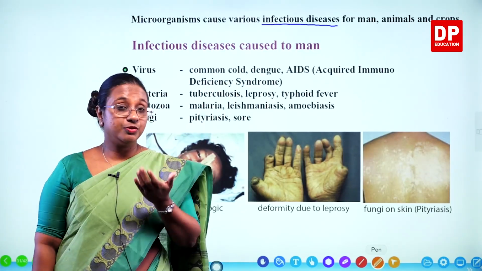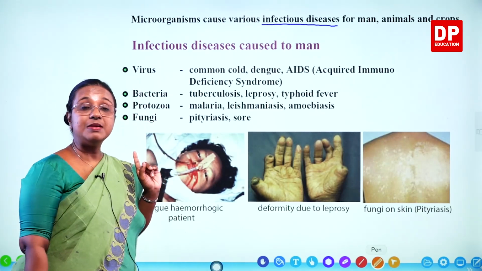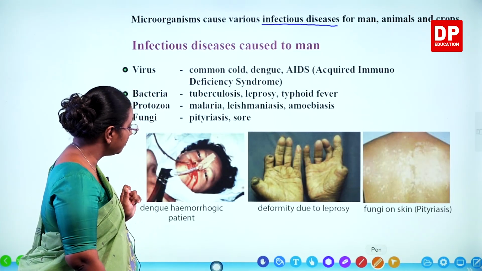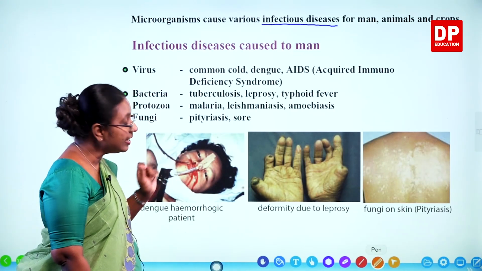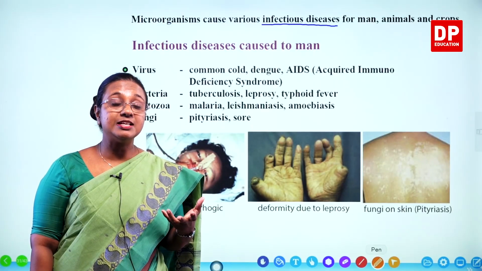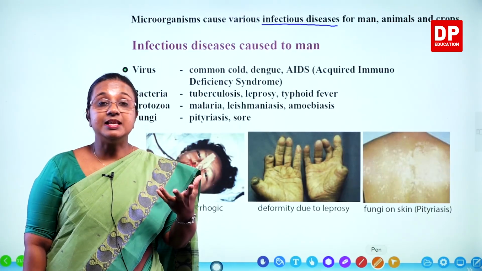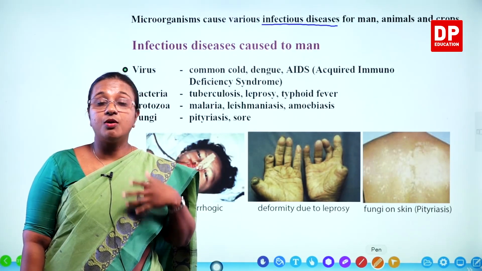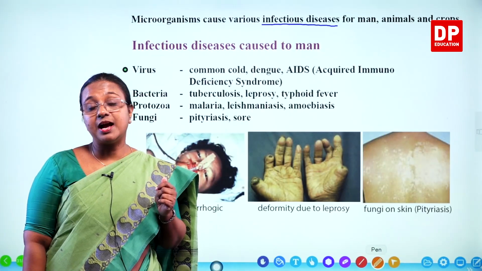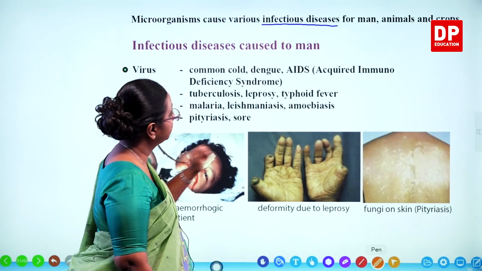Then dengue, you know the dengue fever, a very dangerous disease. It can become fatal also. So here you can see a dengue hemorrhagic patient. When the patient is affected by dengue, which is caused by the dengue virus, there can be hemorrhage, that is bleeding. They vomit blood or there is internal bleeding, so that can become fatal. So that is a disease caused by virus.